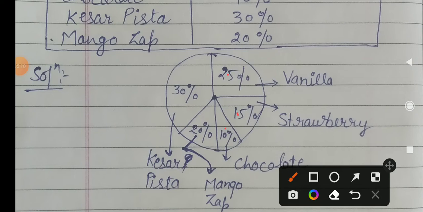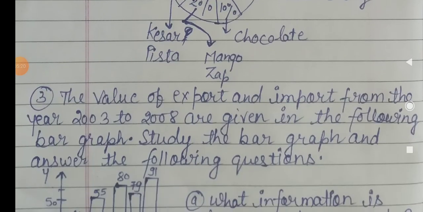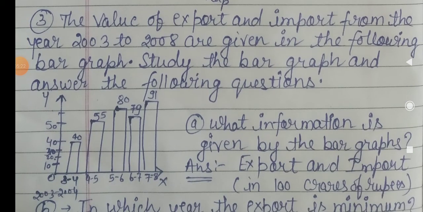Okay, and write the name, and also mention the percentage, because everything is given in percentage form. Okay, now we will explain our next question. The next question is your third question. The third question says: the values of export and import for the years 2003 to 2008 are given in the following bar graph. Study the bar graph and answer the following questions.